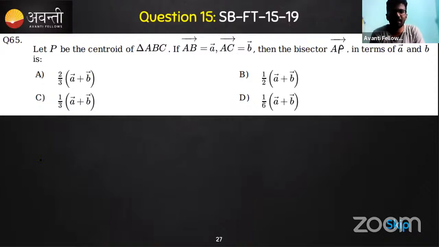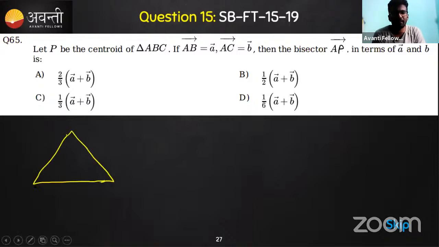we get half. See, first you should know the concept of the centroid, right? Given that P is the centroid of the triangle. So if there is a triangle ABC, we can take one of the vectors as A. Suppose this is A, so let's write this one as the AB vector. The other one is vector B, so let's call that the AC vector.